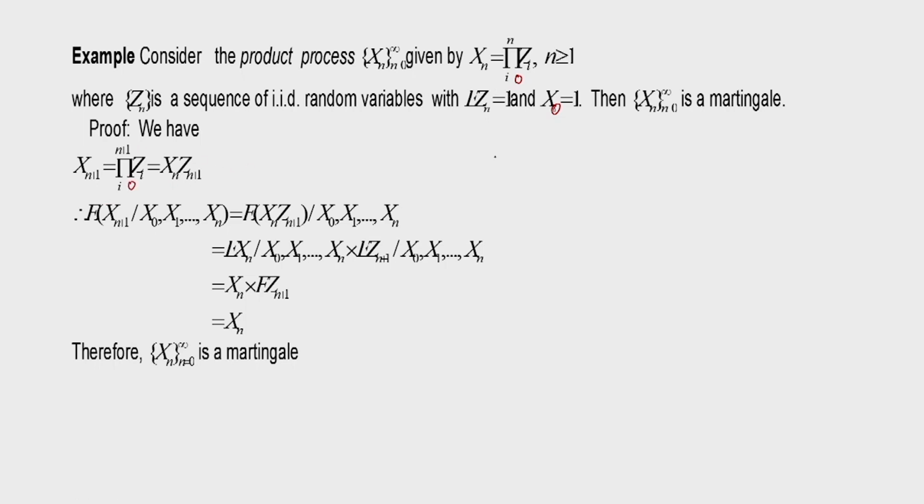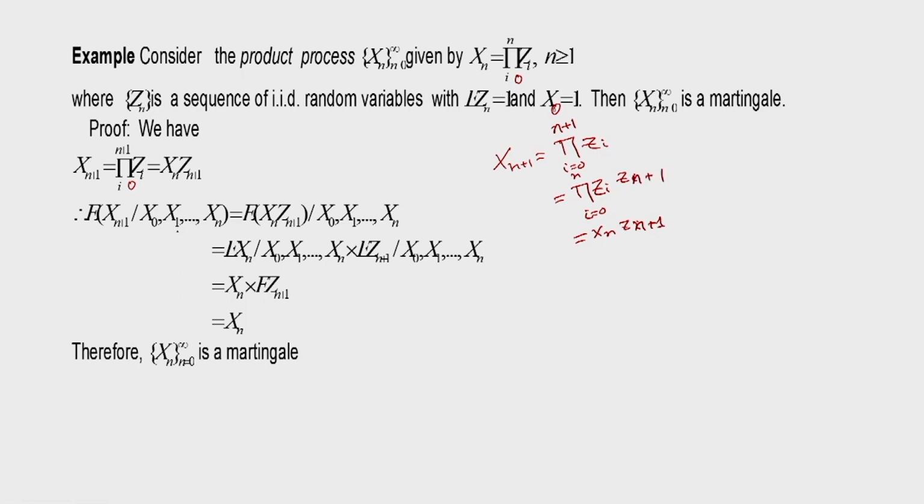Then, similarly to the previous case, X of n plus 1 is equal to the product of Zi, i going from 0 to n plus 1, that I can write as the product of i going from 0 to n of Zi, into Z of n plus 1. Now this is my Xn, and this is Z of n plus 1.